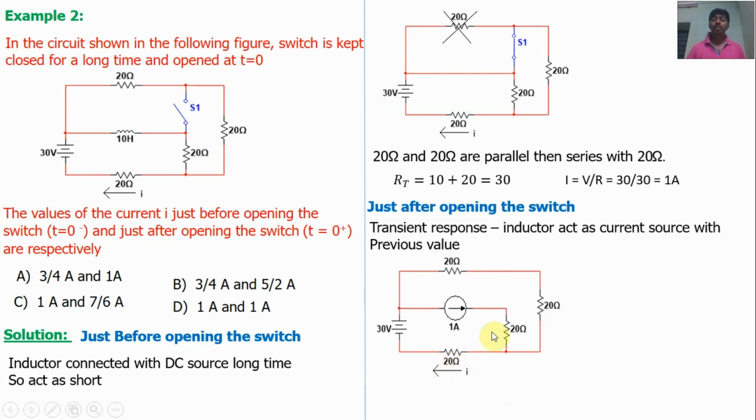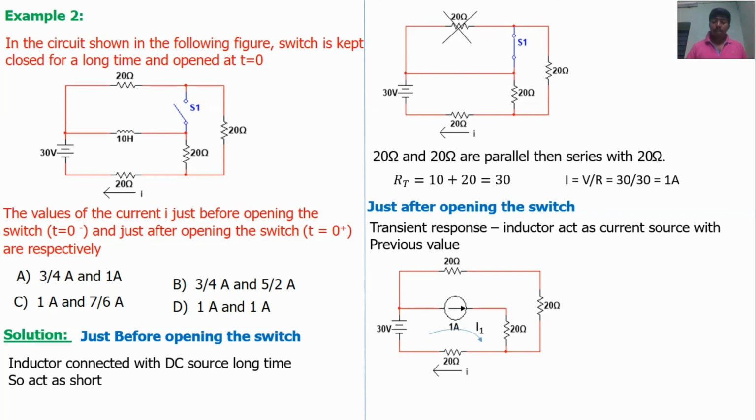If the question asked for the current flowing through the inductor, then 1 amp would be right. But the question asks for the current flowing through the 20 ohm resistor. Use mesh analysis or nodal analysis to find it. Now we may use mesh analysis. If you don't know mesh analysis, just visit the supervised concepts. That video link is attached in this video, so just refer to it.